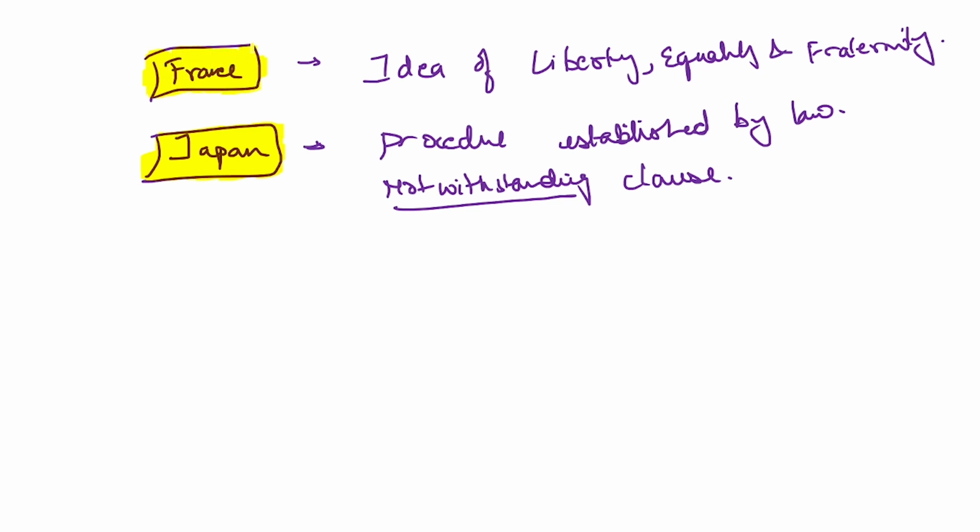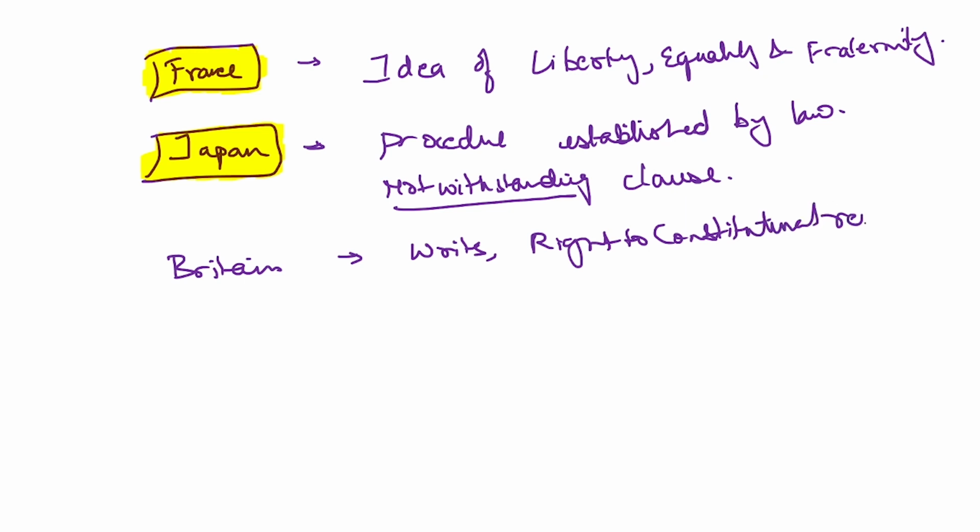Okay. Yes, I suppose the things are clear to you. Now let's move forward and let's discuss the two important countries which have provided perhaps the majority of the portions that have been taken. First being Britain. So from Britain, we have taken a lot of things. We have taken the writs. We have talked about the right to constitutional remedy. Then we have incorporated parliamentary form of government.